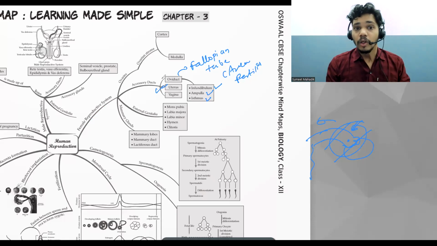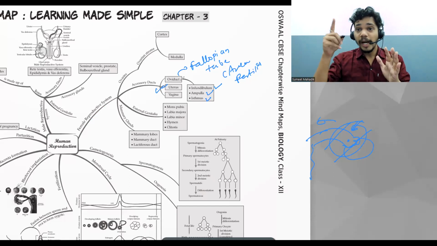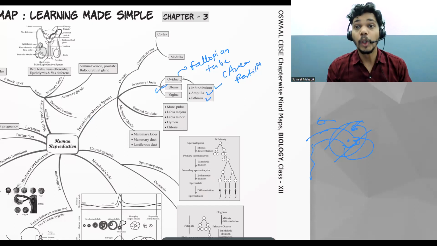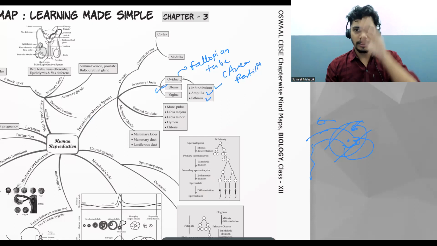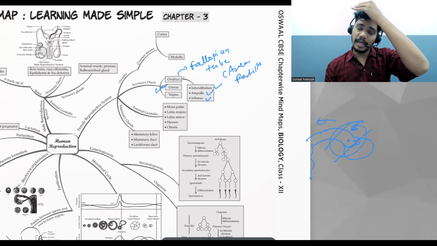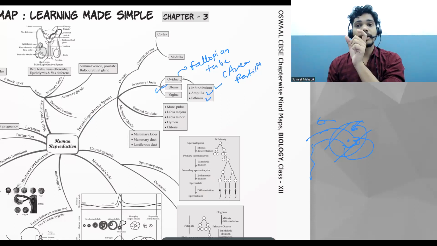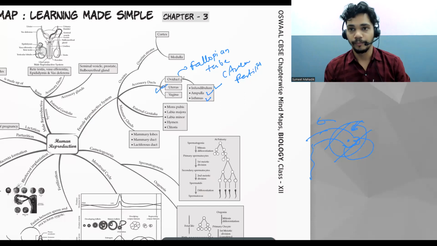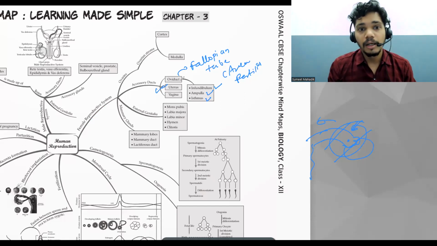Definitely the menstrual cycle will start. This point is clear. So which part of the uterus is the endometrium? Exactly. The endometrium is the part that undergoes thickening in the hope that the egg is fertilized and the zygote is going to implant there. Okay, is this point clear?